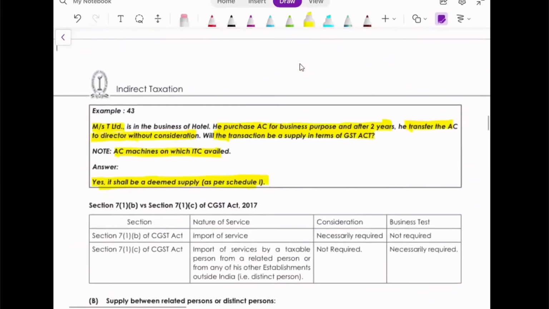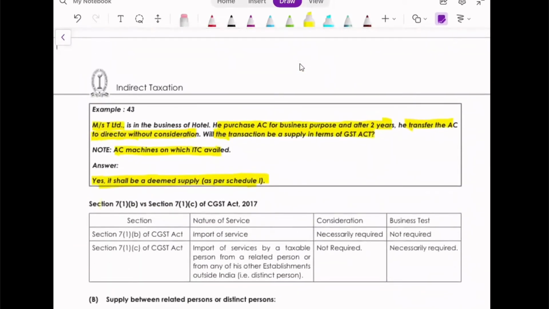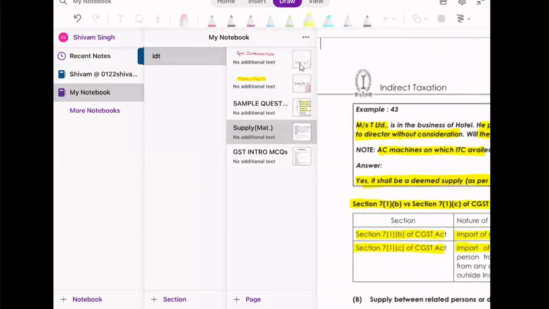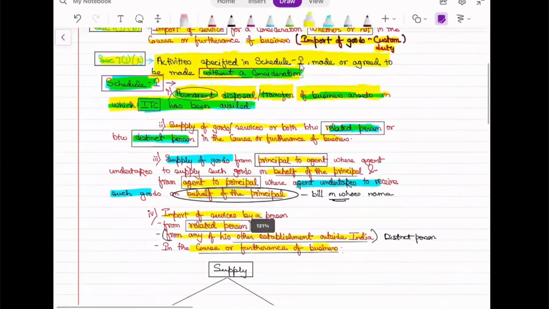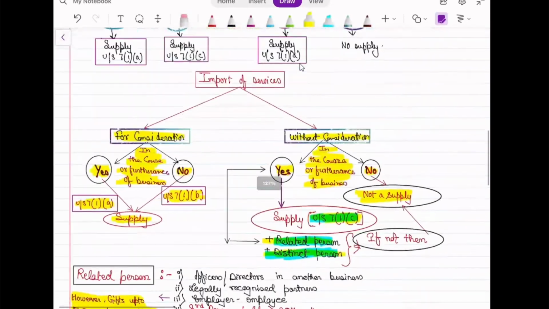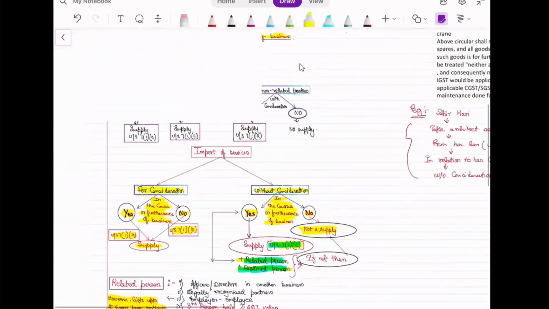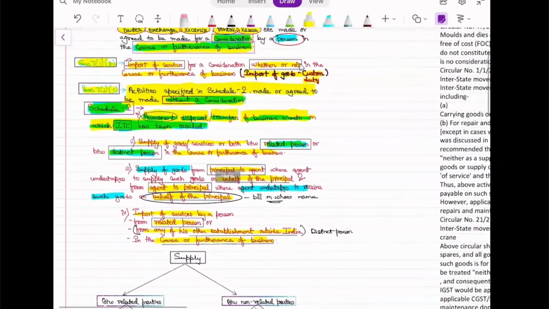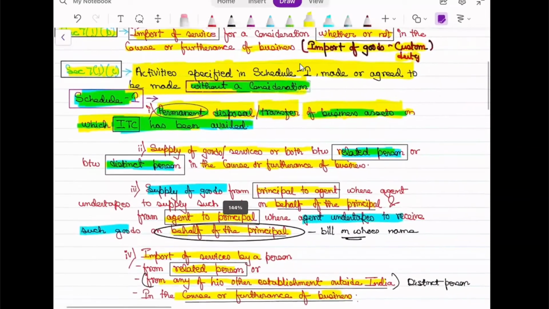So with para 1 we are done. What they have given is section 7(1)(b) versus section 7(1)(c) of CGST. We know section 7(1)(b) talks about import of service, correct, and section 7(1)(c) talks about many more things. In both the points there is some import of service. Now let's not worry about that import, what they're saying is already covered over here. Okay, so we are done with para 1. Does anyone have any doubt regarding para 1, or can I move on to the second one?